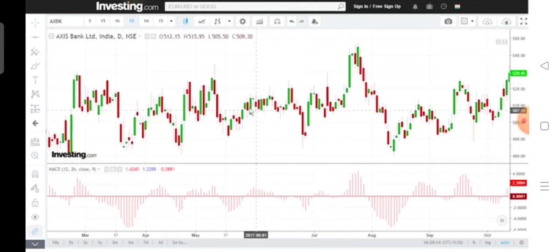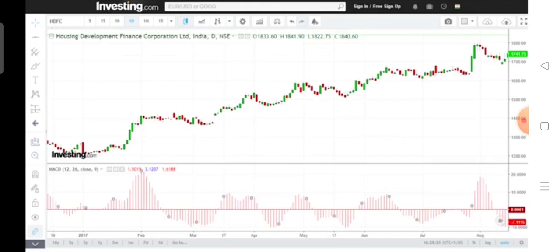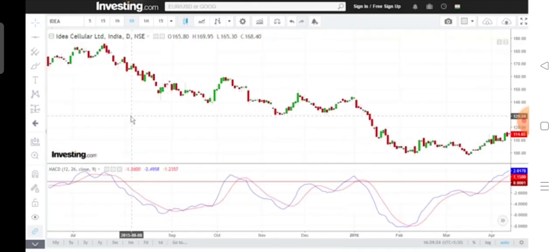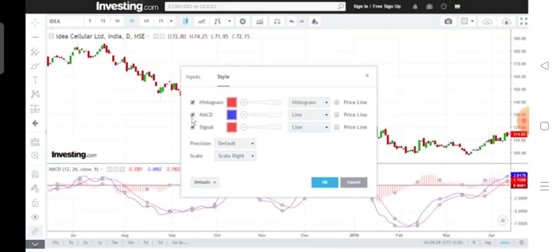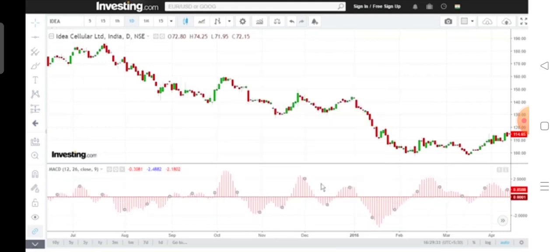In a range bound market there is no trend, so this small up or down can last any number of times, so there is no regular movement. But if we see HDFC here, or Idea Cellular that we discussed in the last video, there was a regular pattern and sustenance once it went above the zero line.